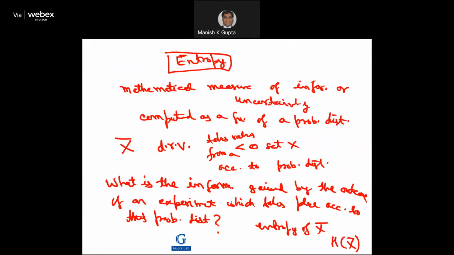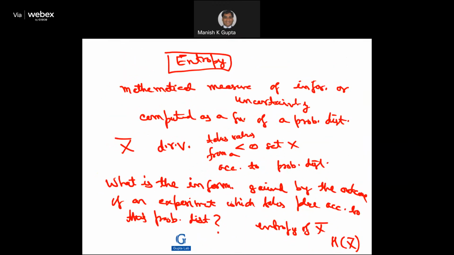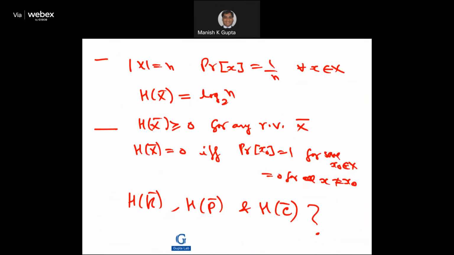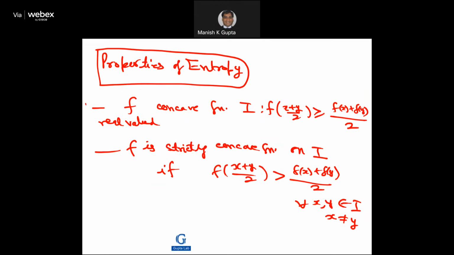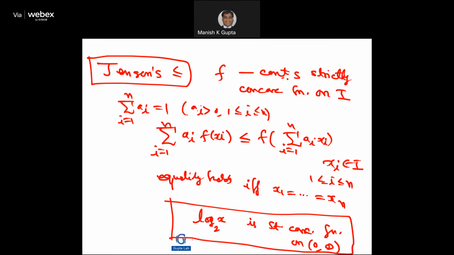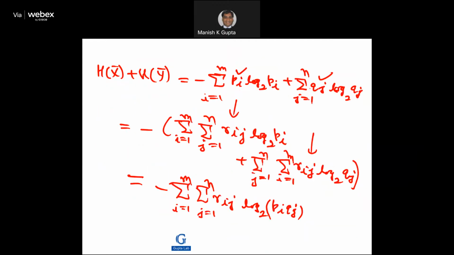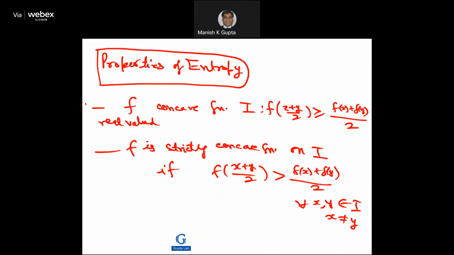Finally, I should say that we should know the entropy of a random variable; this definition you should remember. Then you should know how to compute the probability of a random variable. You should know Jensen's inequality because you have to simplify this result, H(X,Y) less than or equal to H(X) plus H(Y). Yes, that's all.